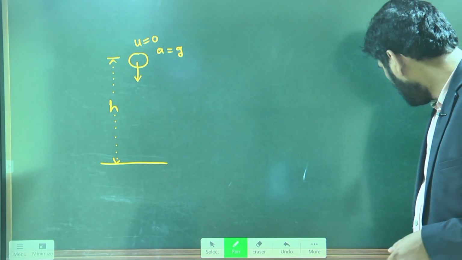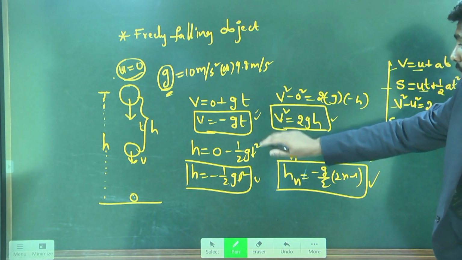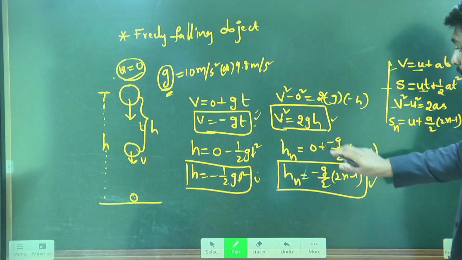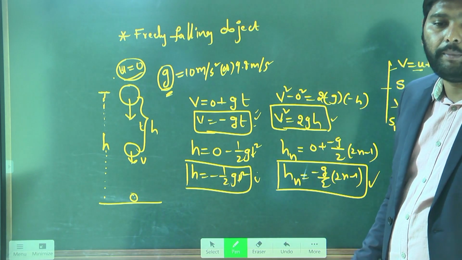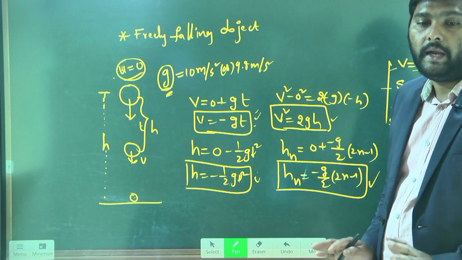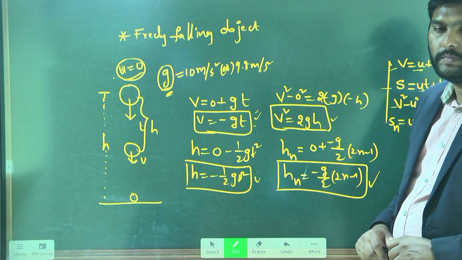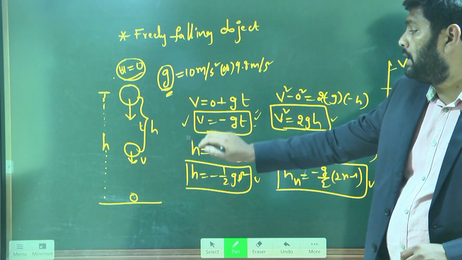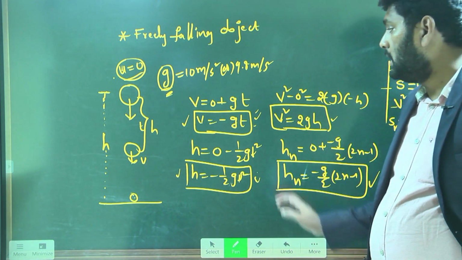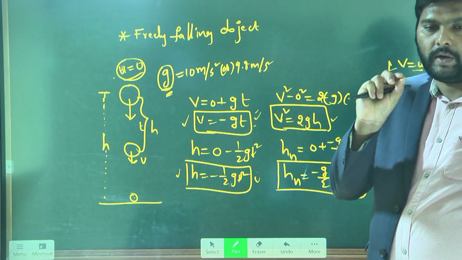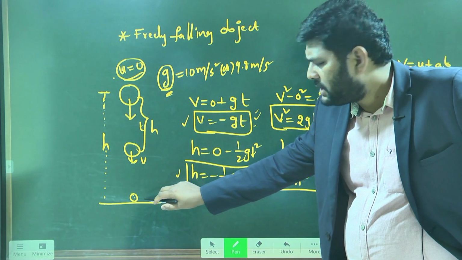You can use the equations of motion. Among the four equations, which equation helps you find the time taken to reach the ground? Sir, v is equal to gt, sir. Okay, I'll make you somewhat correct. Here, do you know the velocity reaching the ground?